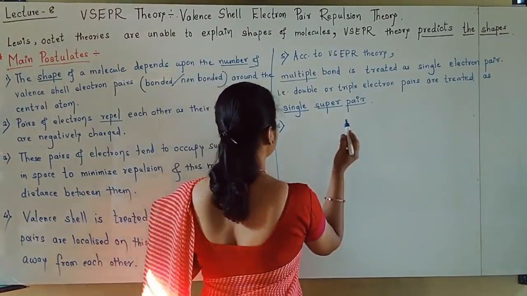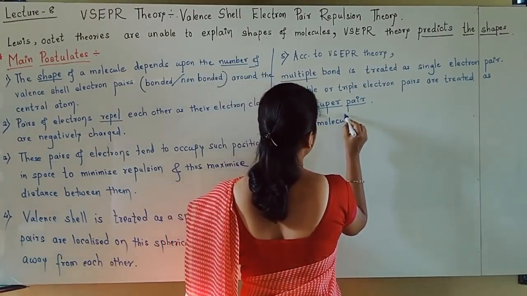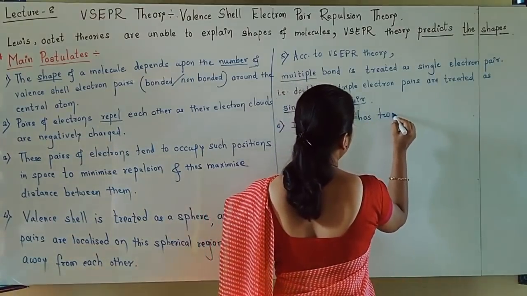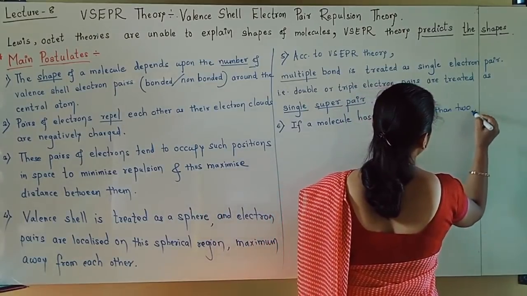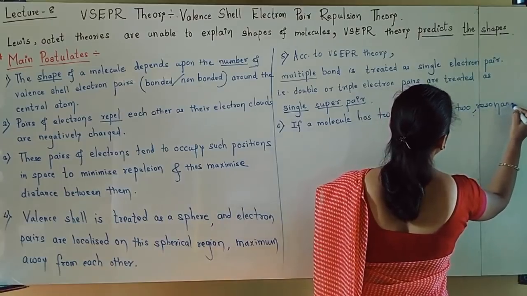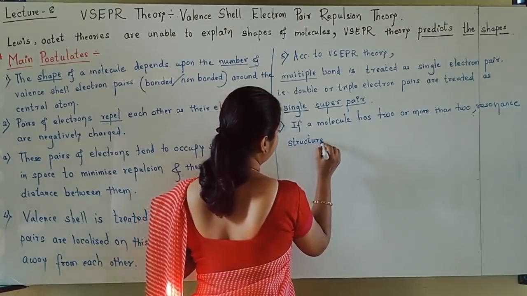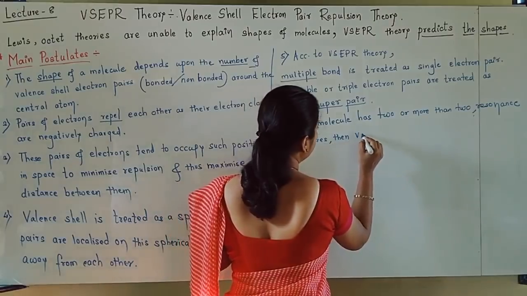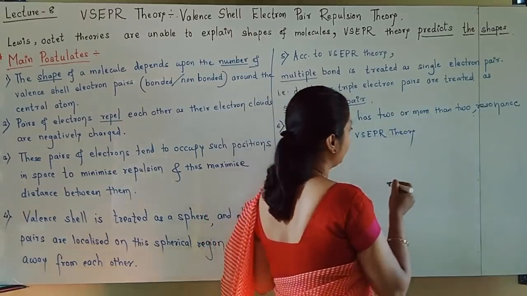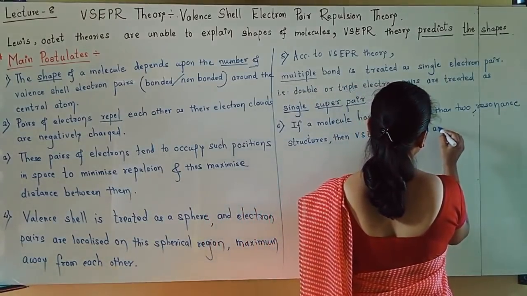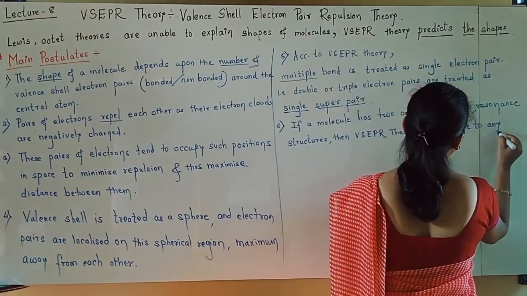So the sixth postulate I am writing: if a molecule has two or more than two resonance structures, then VSEPR theory is applicable to any structure.